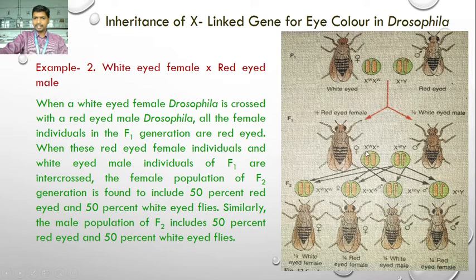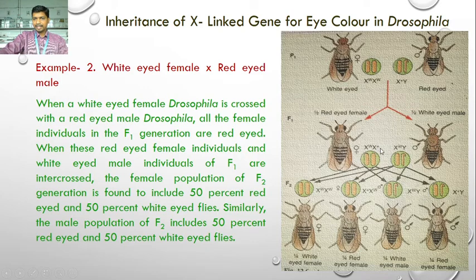When they fuse, XW fuses with another XW gamete from the male side. One can say the egg cell contains XW and the sperm cell contains XW. We get XWXW, a white-eyed female. This XW egg cell fuses with the sperm cell having a Y chromosome. We get XWY, which is the white-eyed male.